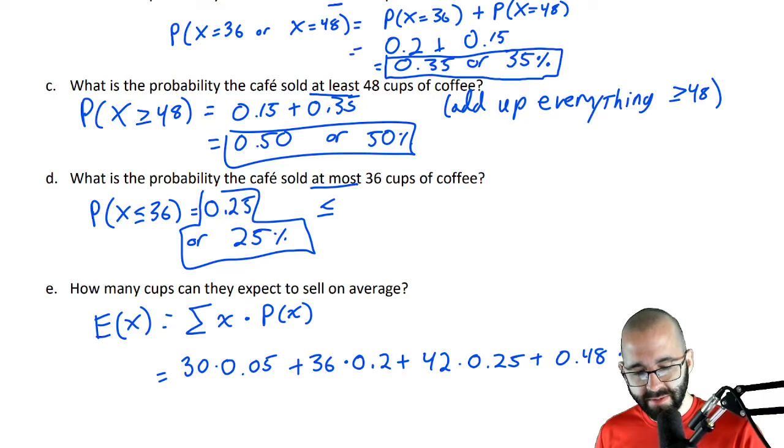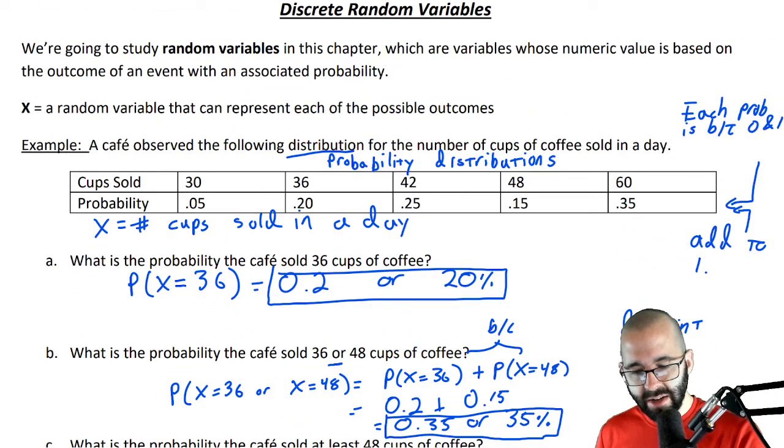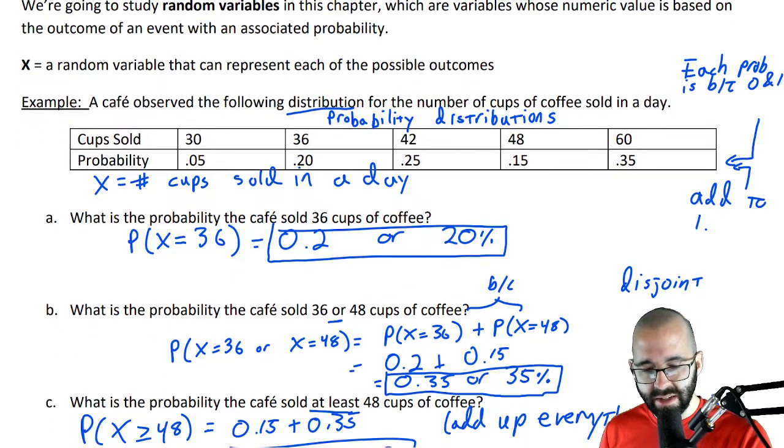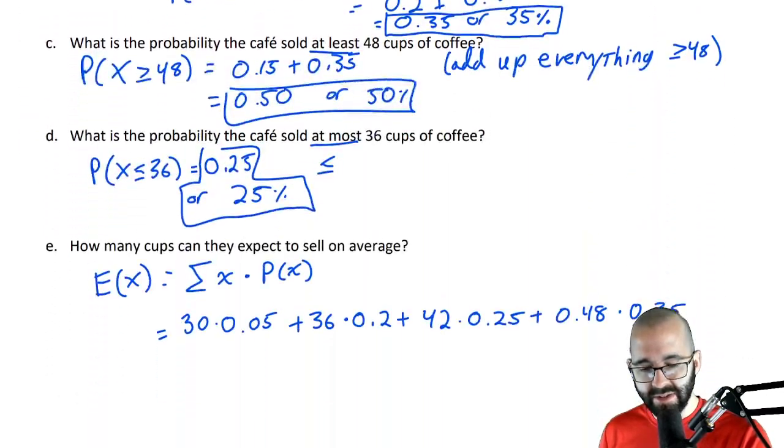Wait, is this right? Did I write my data right down? 48 is 15%, and 60 is 35%.